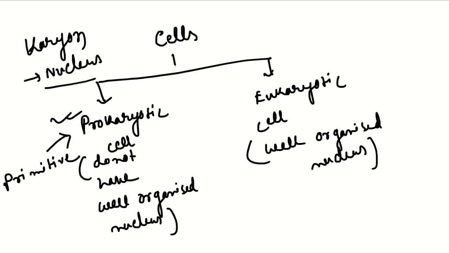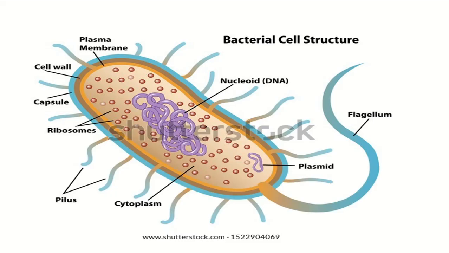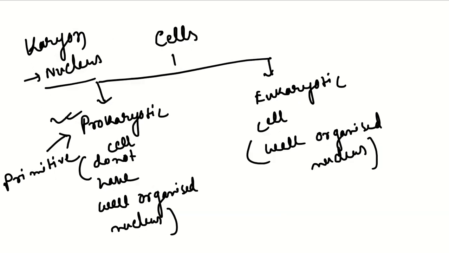The DNA of a prokaryotic cell is usually present in the cytoplasm, and there is no nucleus structure. The DNA of a prokaryotic cell is known as nucleoid. An example of a prokaryotic cell is bacteria. Bacterial DNA is known as nucleoid. First I will give the example of prokaryotic cell, so the example is bacteria.